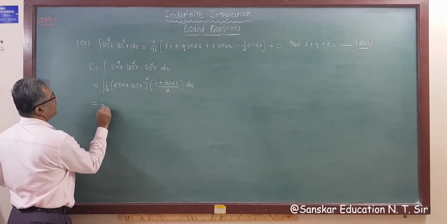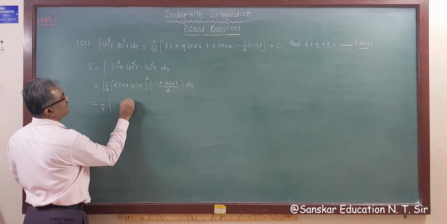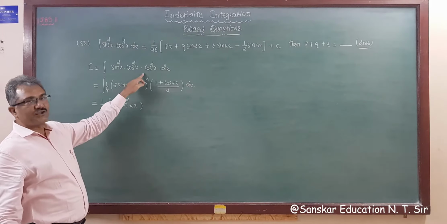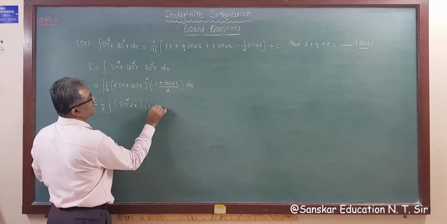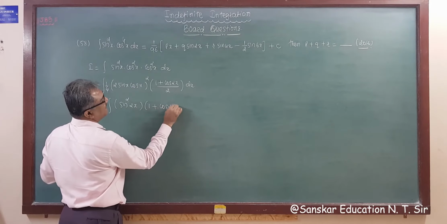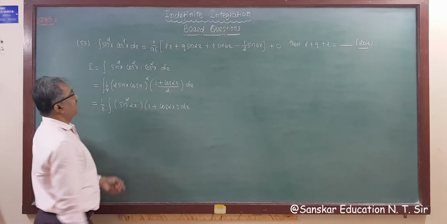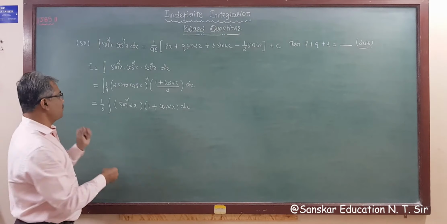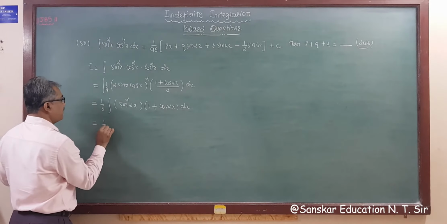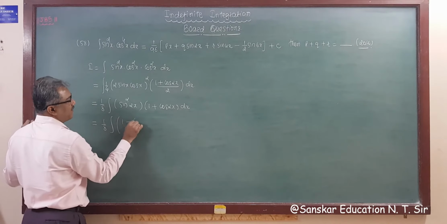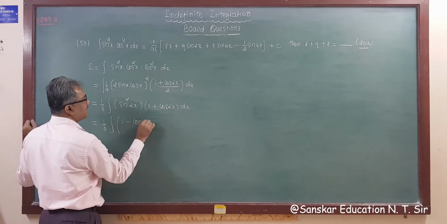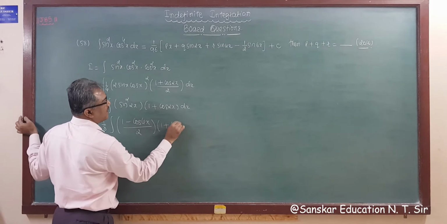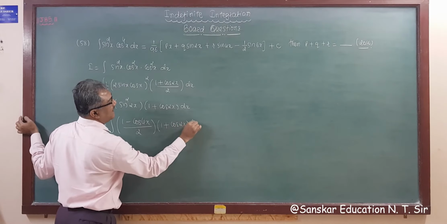So 1 upon 8 integration sin square twice x, which is the formula for sin 2x whole square, into 1 plus cos twice x dx. Again applying the formula sin square theta is 1 minus cos 2 theta by 2, this is 1 upon 8 integration 1 minus cos 4x divided by 2 into 1 plus cos twice x dx.